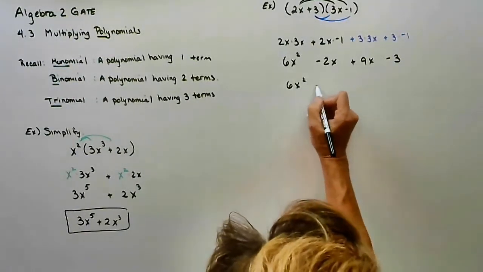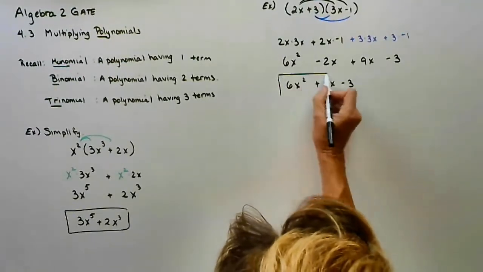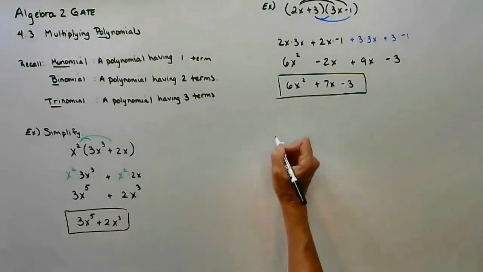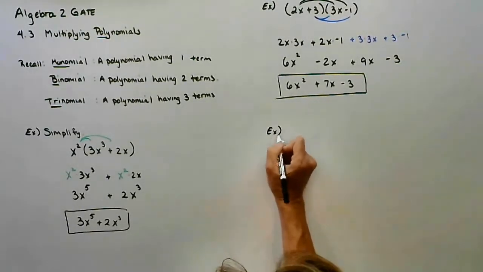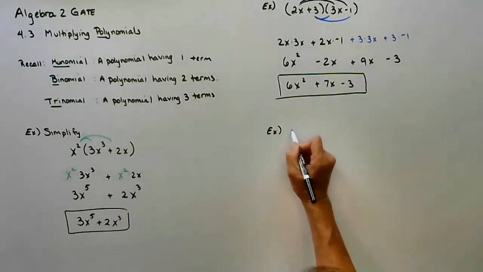Keep combining like terms, and we are finished. Okay. So all we did was the distributive property. I'm going to write this another way. I'll come back in a moment to our acronym.